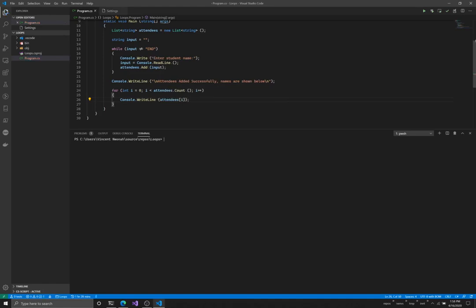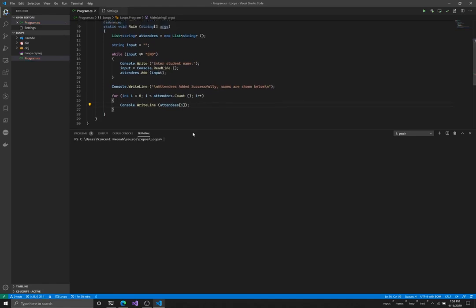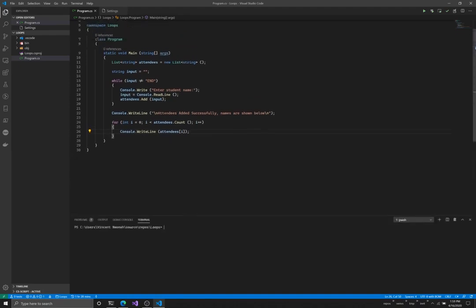I'm going to save all of this, and let's just look at what we have done here once again. We created a list of attendees, a list of strings which is going to hold the names of our attendees, and then we created a variable called input. So our input is going to be the defining factor for our loop.